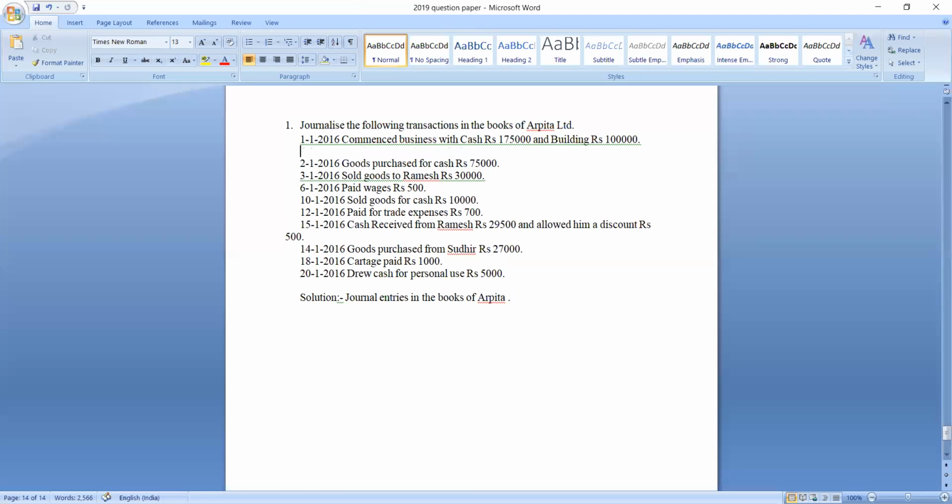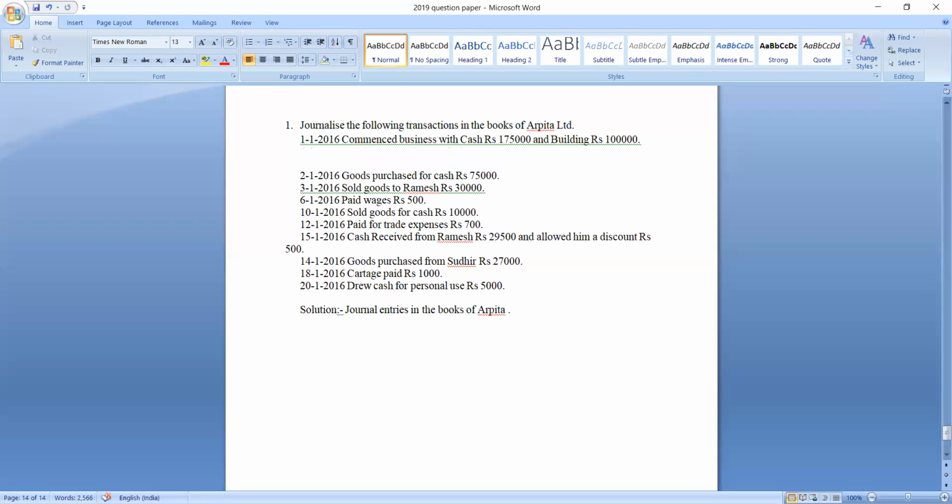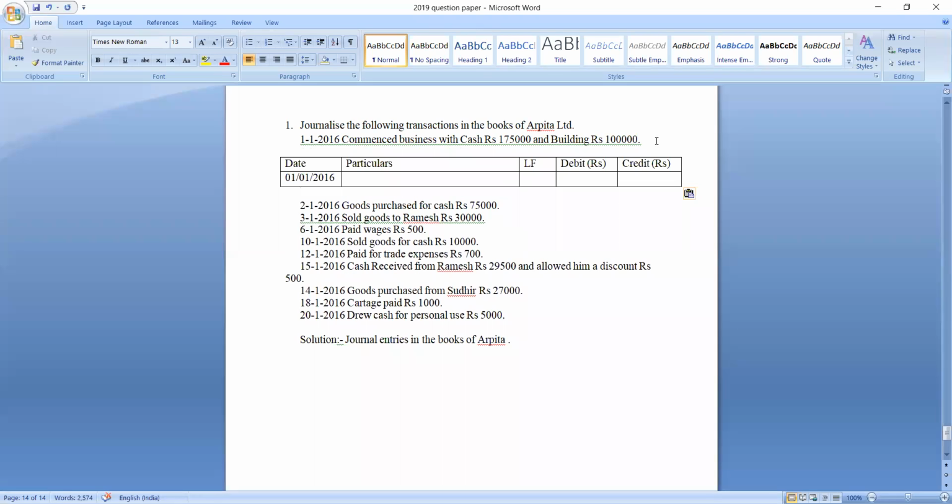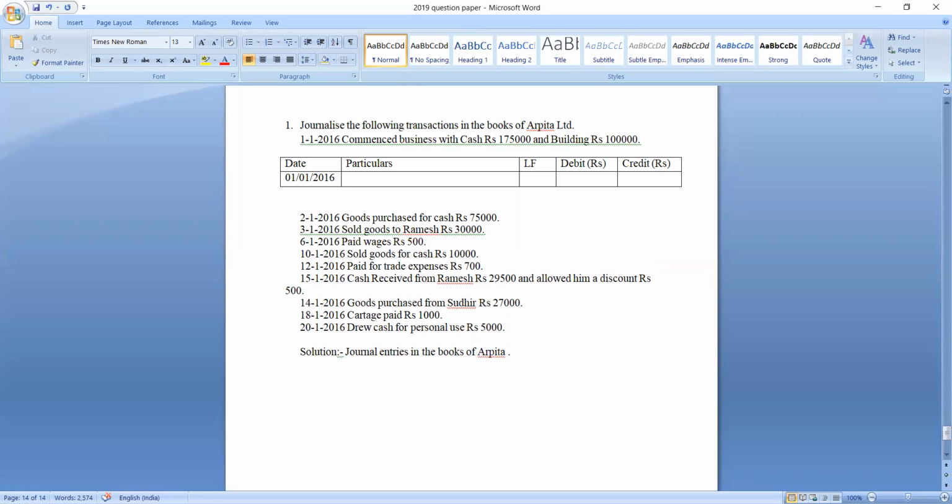Here is the transaction dated 1st January 2016. The transaction is: commenced business with cash rupees 1,75,000 and building rupees 1 lakh. What did I tell you about the application of golden rules of accounting? I told you around 3 to 4 steps. What is the first step? We should find out the number of accounts in a transaction. How many accounts are there? There will be a minimum of 2 accounts, but sometimes there will be more than 2 accounts.